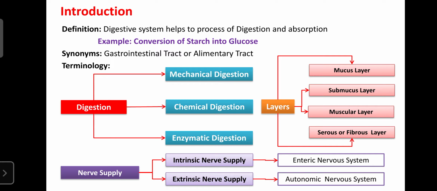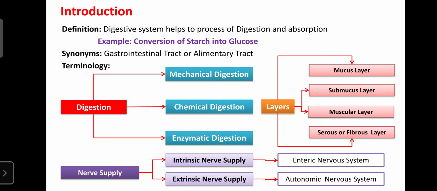Regarding the definition, the digestive system is mainly concerned with the process of digestion and absorption of food. It is one of the important systems.